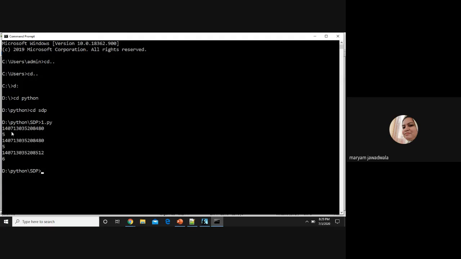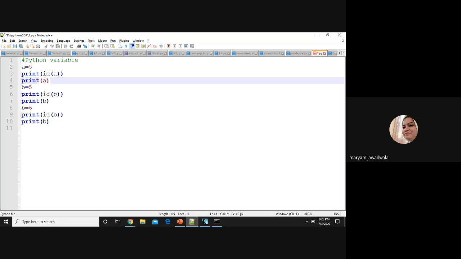See, here the addresses of a and b are the same and the value is the same because they refer to the same object. The same object 5 is referred to by two tag names, a and b, so their address remains the same. And here I am writing b equals 6, meaning b refers to some other object. So the address of b is now changed, it points to the other object.